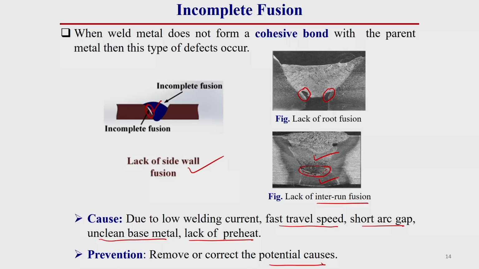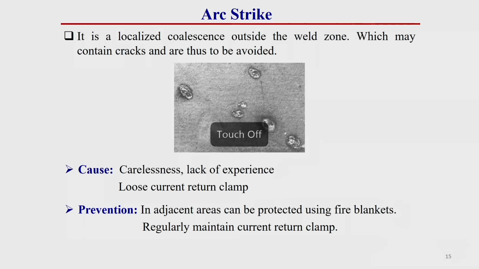Prevention can be done whatever the reason for this type of welding defect. If we know the cause and can eliminate that cause, then we can prevent this. Now, arc strike is a localized collision outside the weld joint. These types of arc collisions can occur during the welding operation, which may contain cracks, and thus should be avoided.